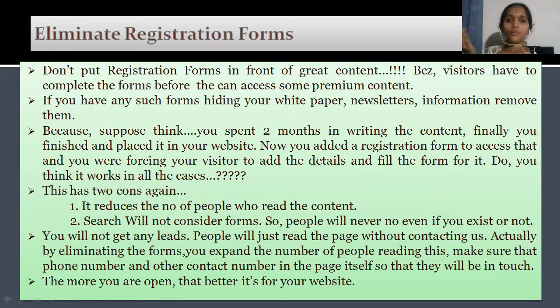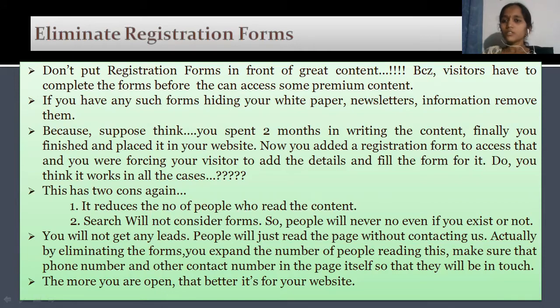If you have any such forms hiding your white paper or newsletter or information about them, just remove them. Suppose you have spent 2 to 3 months writing the content for your website, developing a page of the website. Finally, you finished it and placed it in your website. Now you have added a registration form to access it and you are forcing your visitor to fill the form for them. Got it? You have finished your website and you are putting a registration form in front of it, literally forcing the visitor to fill in the details. Then only can they access my website content.